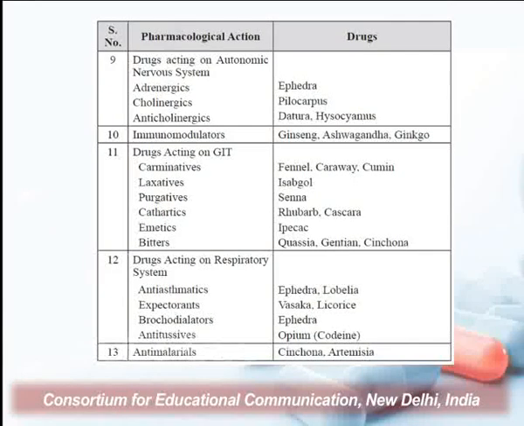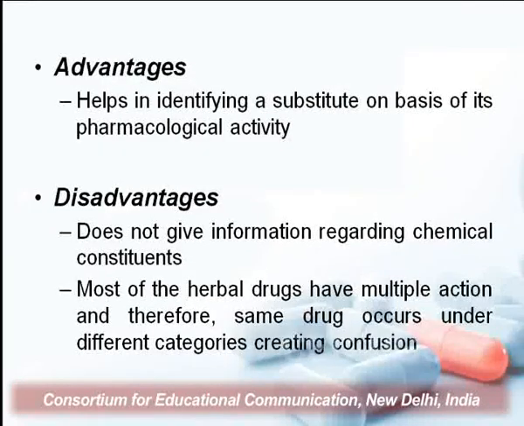If we go back to the table of examples, for anti-inflammatory drugs, colchicum, turmeric and Guggul are listed. Since Guggul always has certain supply issues, someone using Guggul for inflammation can substitute turmeric, because haldi is also known for its anti-inflammatory properties. But this substitution cannot be considered a replacement of the drug. This is only a temporary substitution of a particular drug.